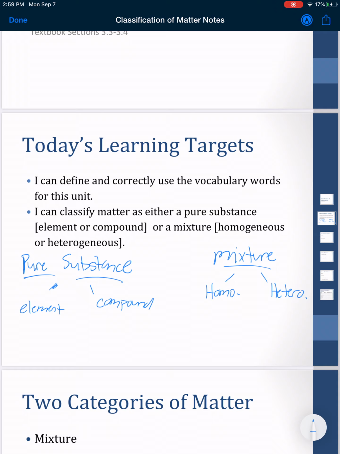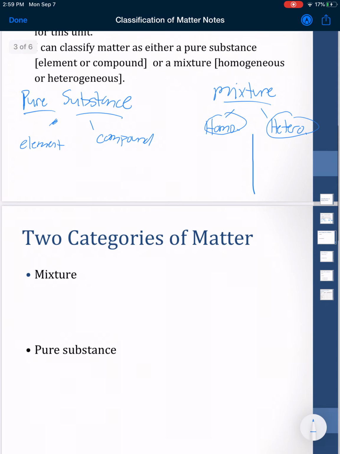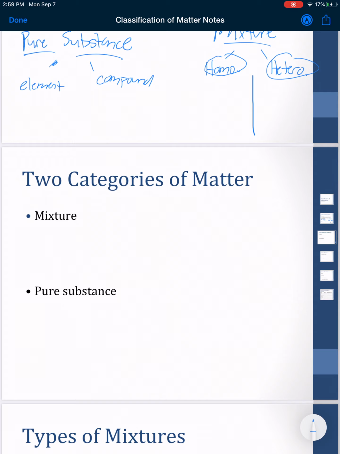So just so you're aware, if you say it's a mixture, you can always be more specific. You can call it a homogeneous mixture, or you can call it a heterogeneous mixture. If you say something is a pure substance, that's awesome, but we can always do a little bit better. We can usually call it an element or a compound. Okay, so let's move on here. So, two categories of matter.